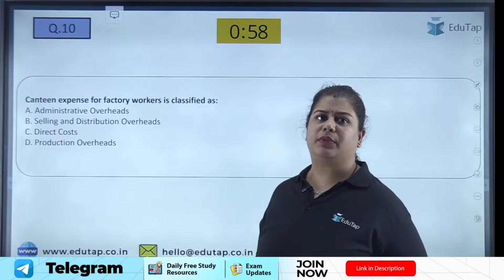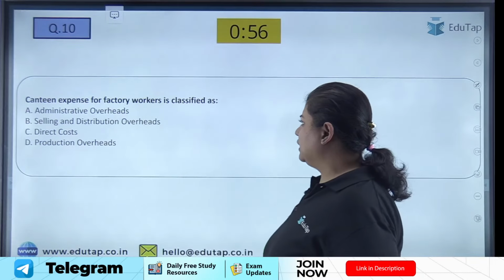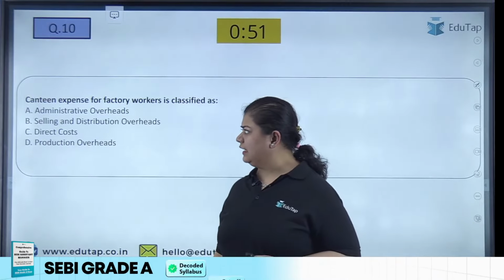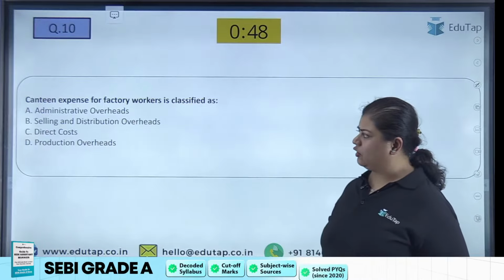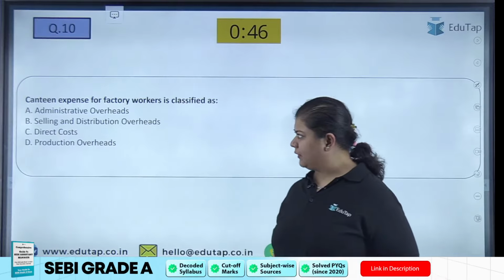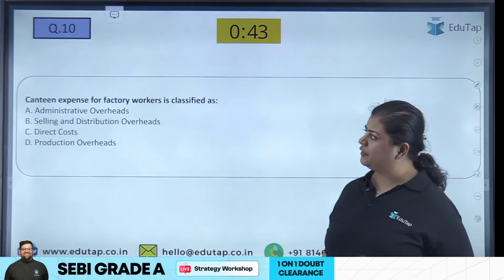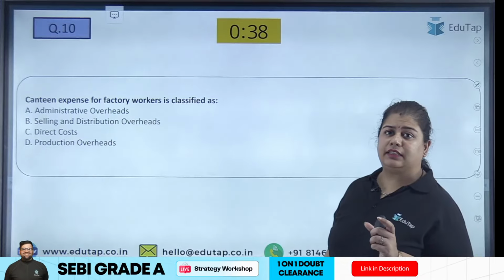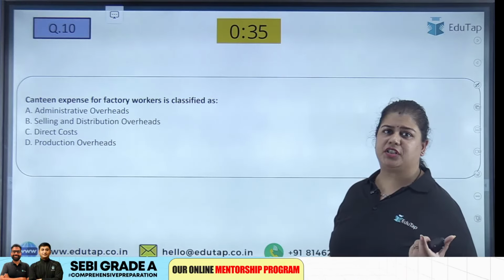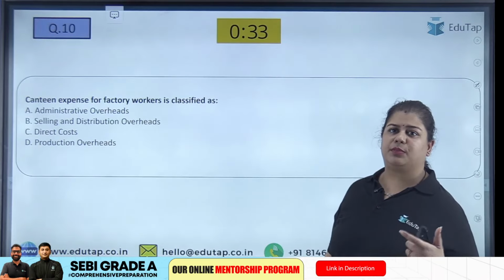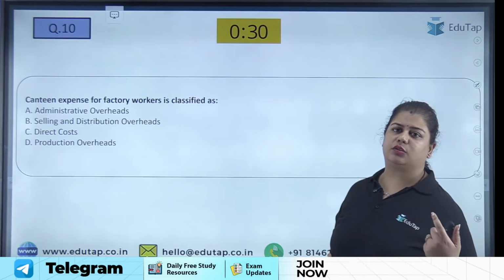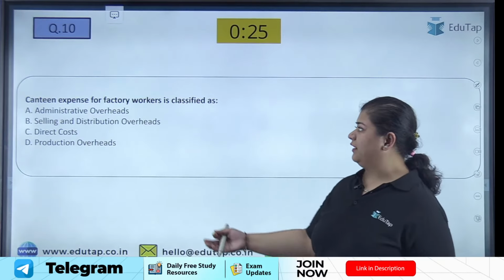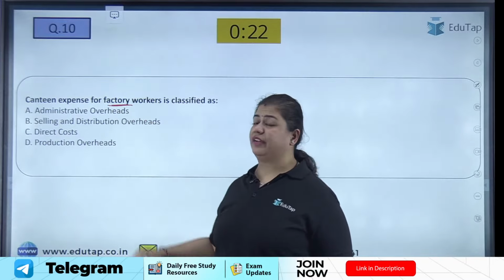Moving ahead, question number 10. Canteen expenses for factory workers is classified as administration overheads, selling and distribution overheads, direct costs, or production overheads. So can you see what we are trying to say here? There is a canteen expense, that means food and beverages for factory laborers. For example, my factory worker is going to have a tea, he is going to have lunch. So it is classified as which cost? Please note, he is my factory worker.